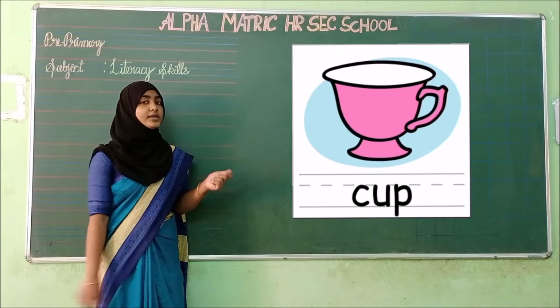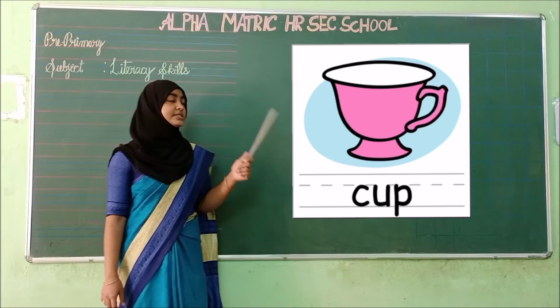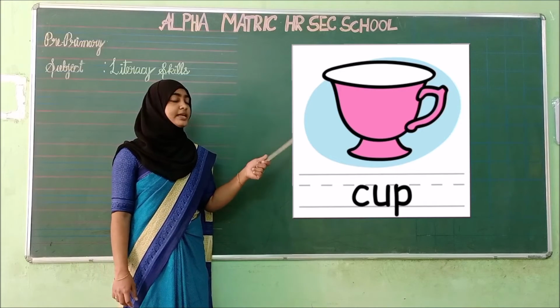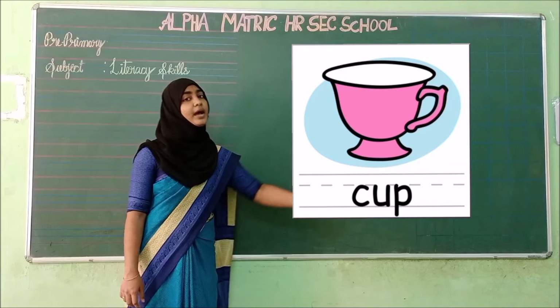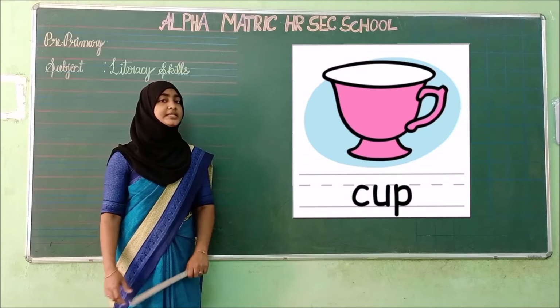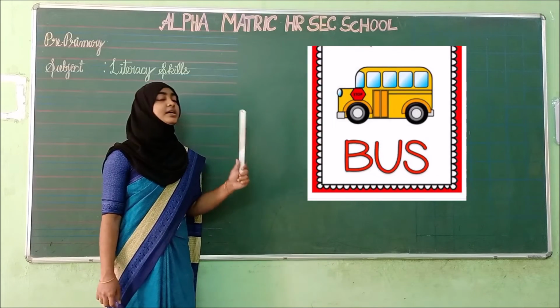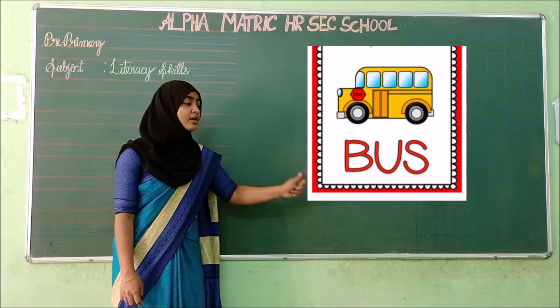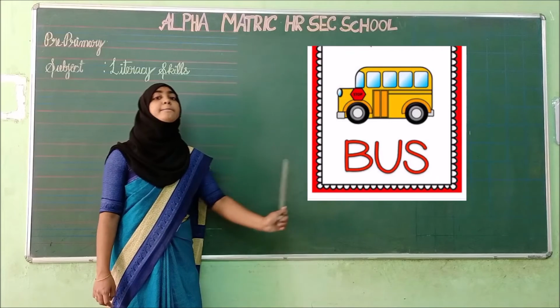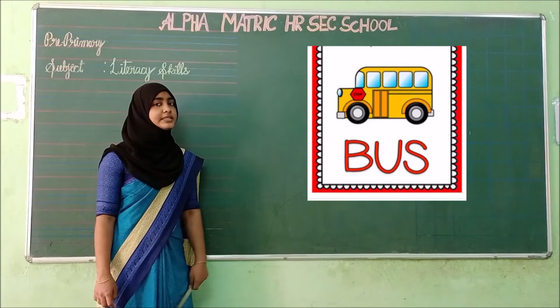See here, children. What is this? Yes. Cup. Spell it. C-U-P. Cup. Okay. See the next example. What is this? Yes. Bus. B-U-S. Bus. Okay, children. See the next example.